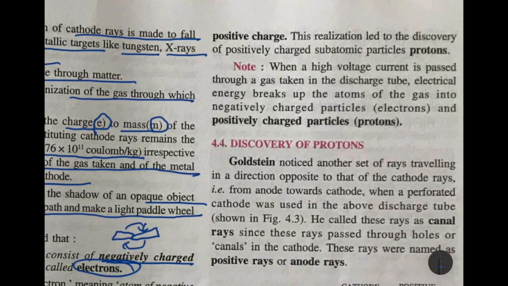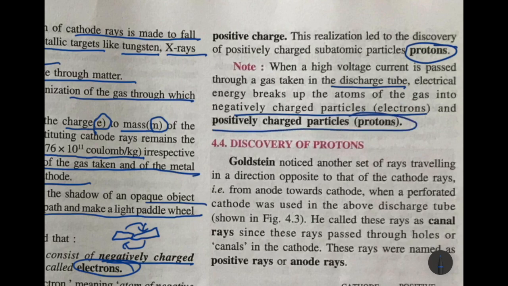Chemists realized that an atom cannot be negatively charged only, so they looked further for positively charged particles, and later protons were discovered. When a high voltage current is passed through a gas in a discharge tube, electrical energy breaks up the atoms of the gas into negatively charged electrons and positively charged protons.